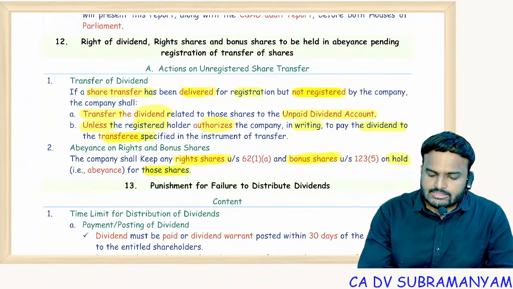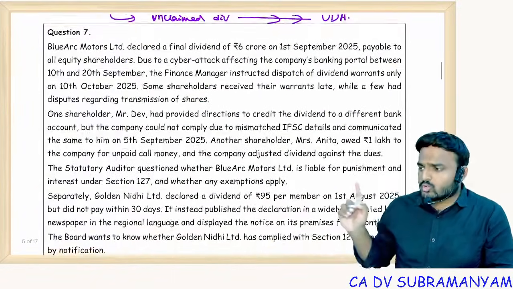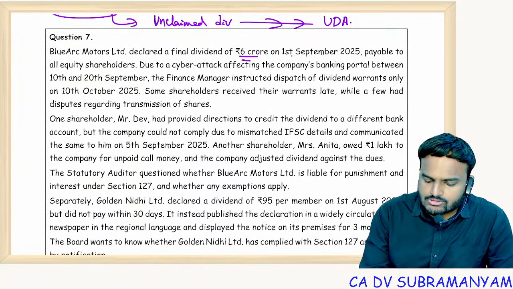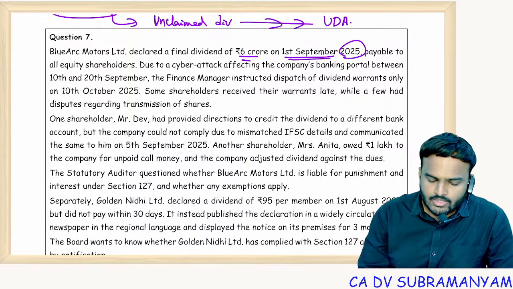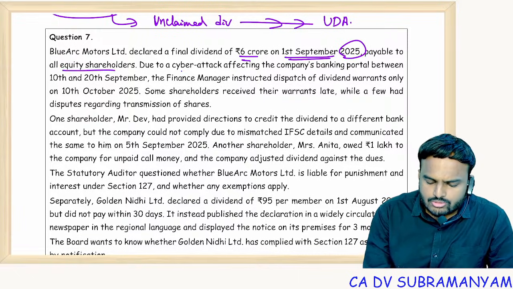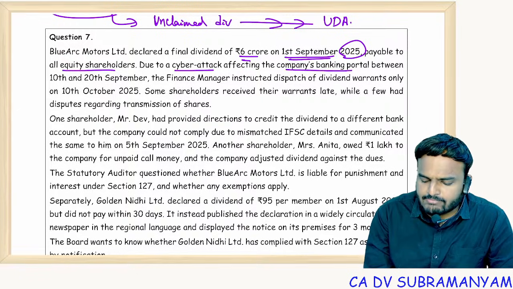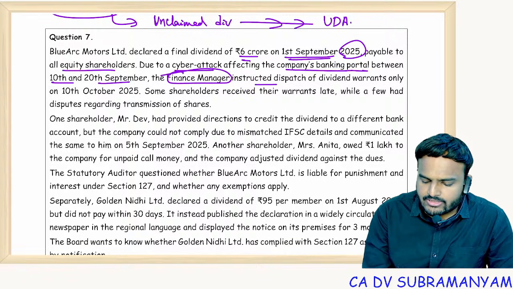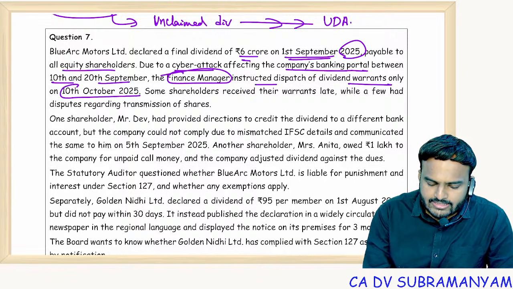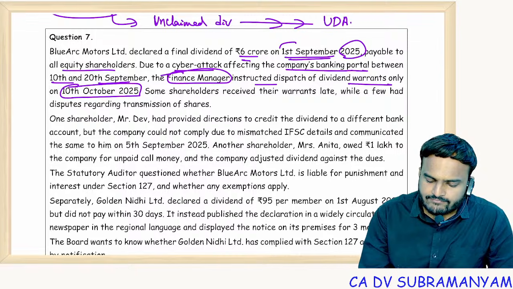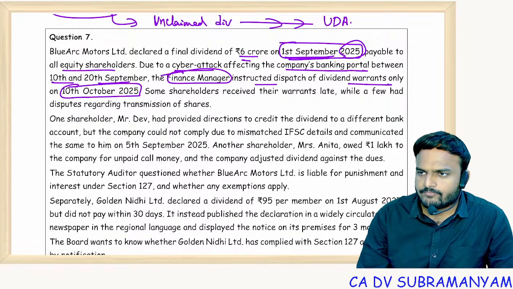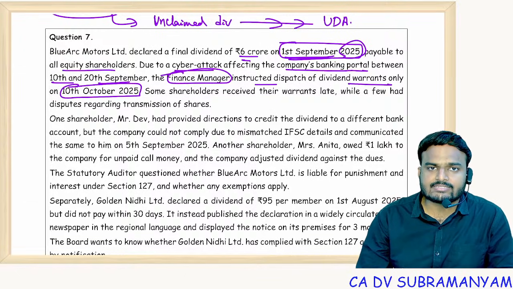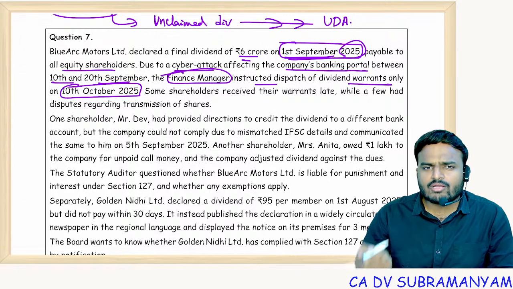So with that, section 126 is over. And the last question on the dividends topic. Blue Arc Motors Limited declared a final dividend of 6 crores on 1st September 2025, payable to all equity shareholders, due to a cyber attack affecting the company's banking portal between 10th and 20th September. The finance manager instructed dispatch of dividend warrants only on 10th October 2025. See, it was declared on 1st September and posted on 10th October, more than 30 days. Is it beyond the control of the company or not?